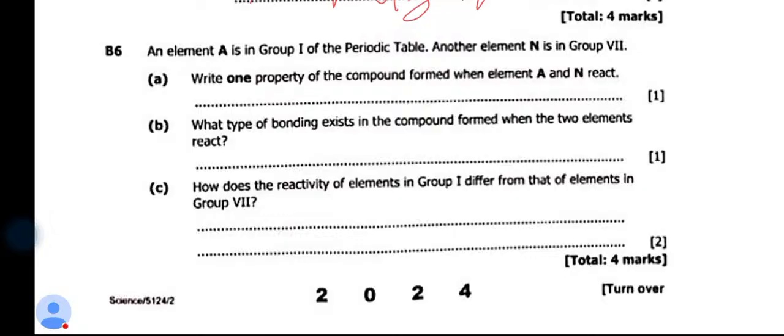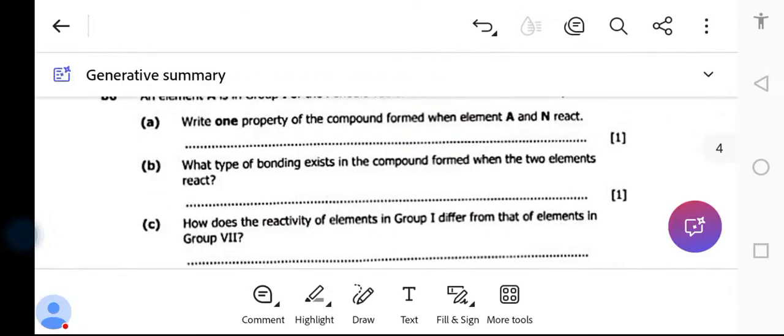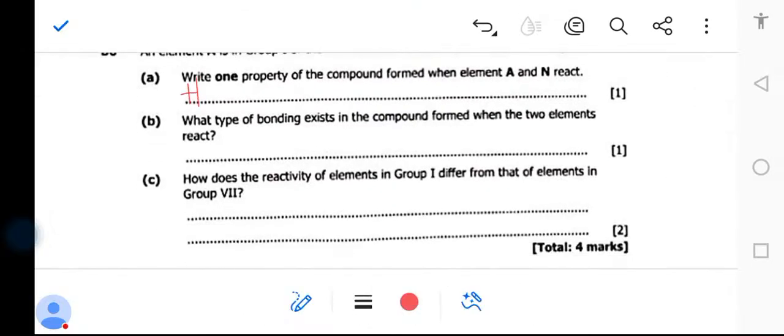One property is that they form an ionic compound. And these ionic compounds have got high melting and boiling points. So one property is that it has got high melting and boiling point.